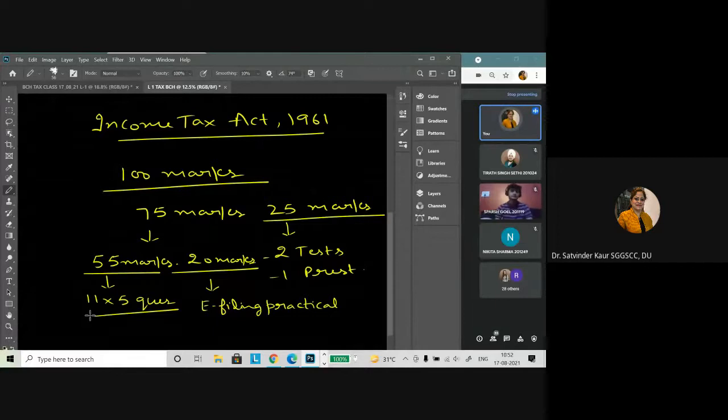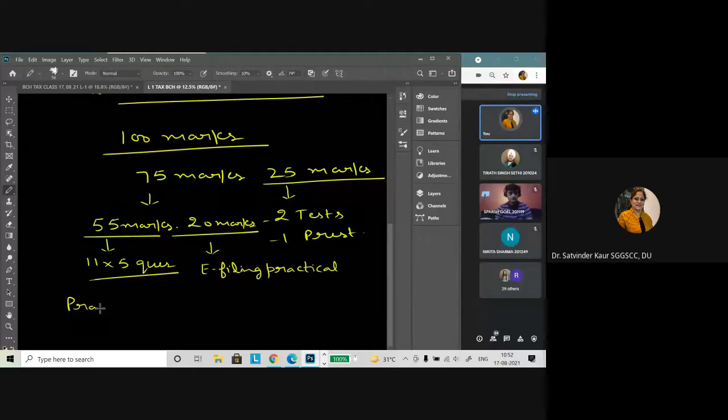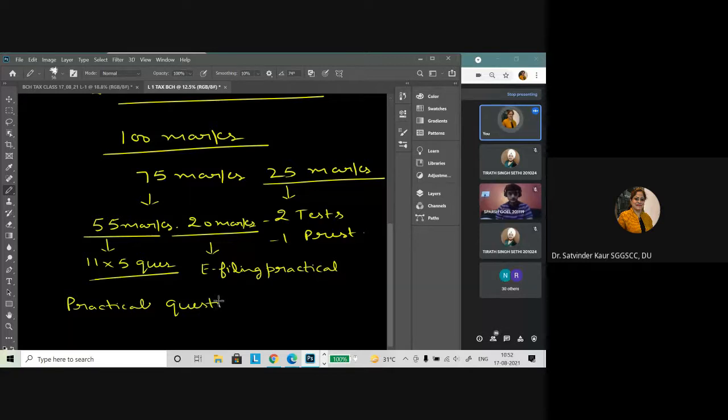If the exam happens offline as per the earlier mode, the pattern will be 5 questions of 11 marks each, and basically it is a practical paper. All the practical questions come, and in combination, a 2-mark or 3-mark question can be a theory question.